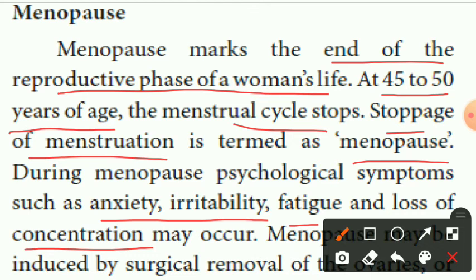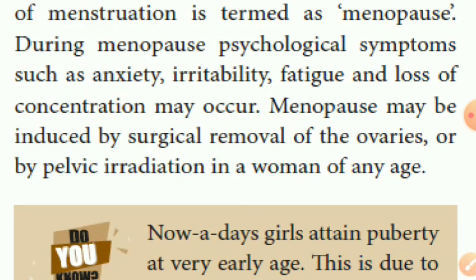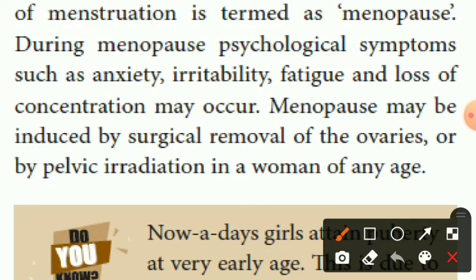Next, menopause may be induced by surgical removal of the ovaries or by pelvic irradiation in a woman of any age. If continuous bleeding comes, the ovaries may be removed. Otherwise, pelvic irradiation can cause it in a woman of any age. Okay. Next.